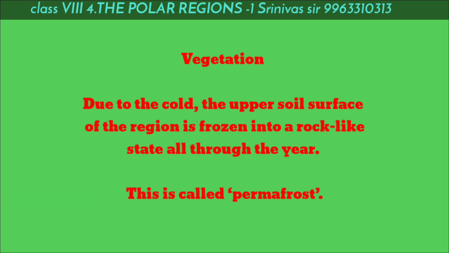Due to the cold, the upper soil surface of the region is frozen into a rock-like state all through the year. This is called permafrost. In this tundra region, the soil is covered with ice and snow. The ground is frozen permanently. That is why it is called permafrost.